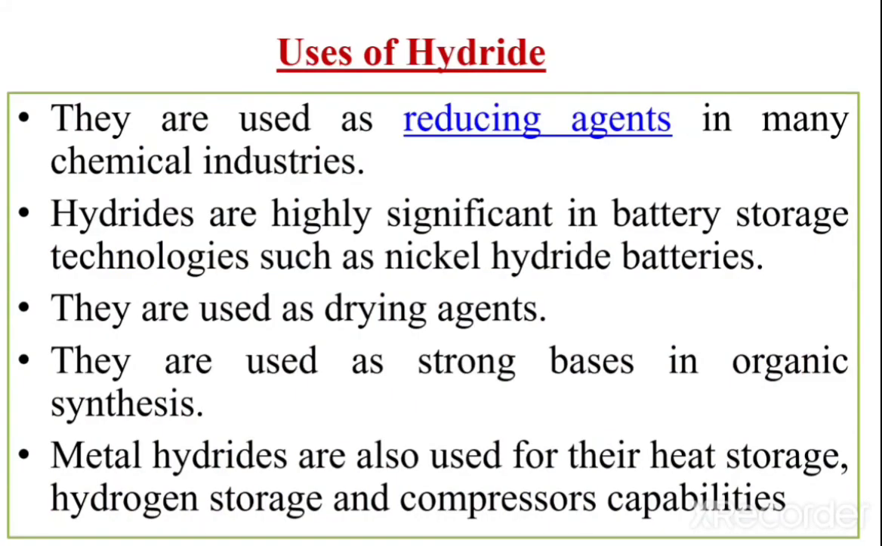Now, the uses of hydride. They are used as a reducing agent in many chemical industries. Hydrides are highly significant in battery storage technology such as nickel hydride batteries. They are used as a drying agent. They are used as strong bases in organic synthesis. The metal hydrides are also used for their heat storage, hydrogen storage, and compressor capabilities. These are the uses of metallic hydride.